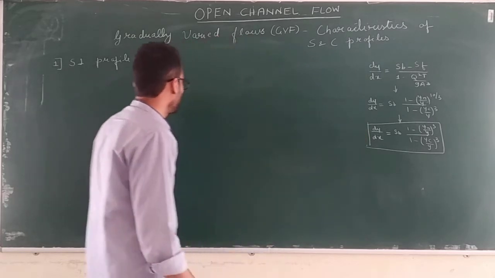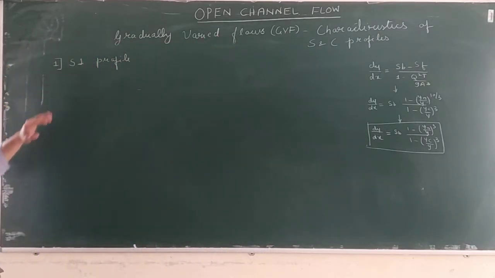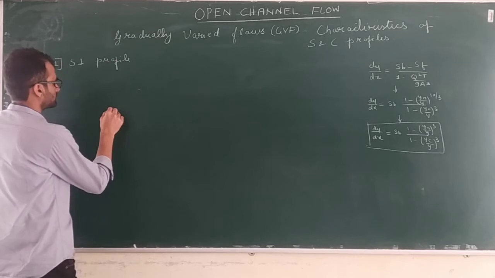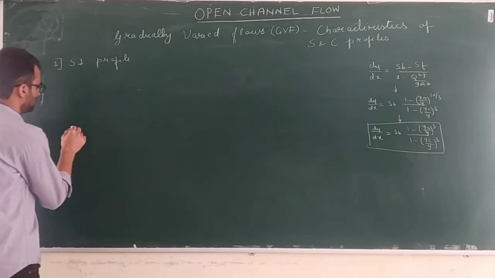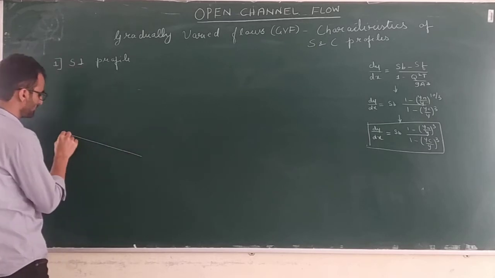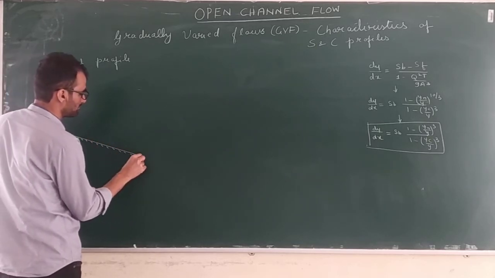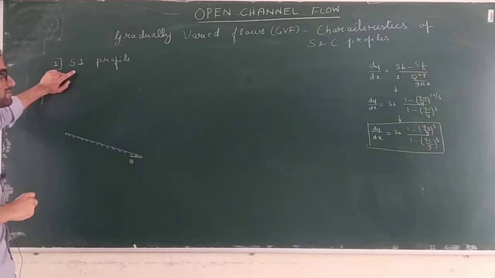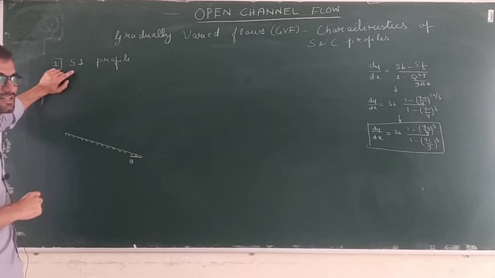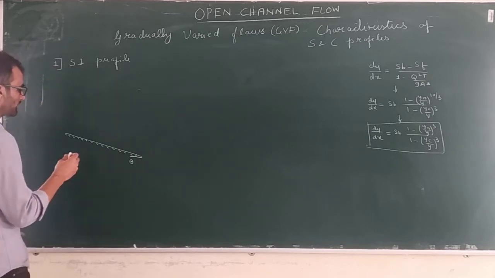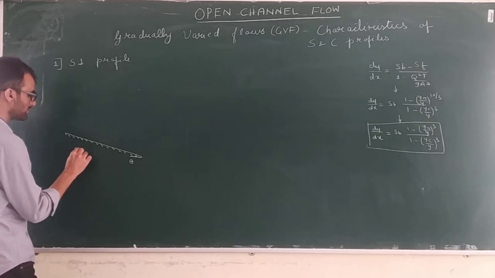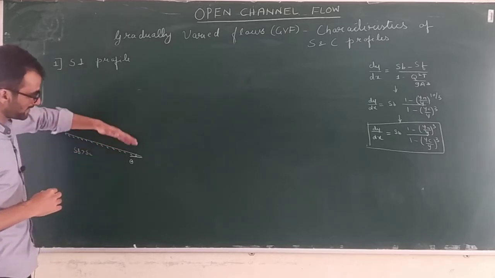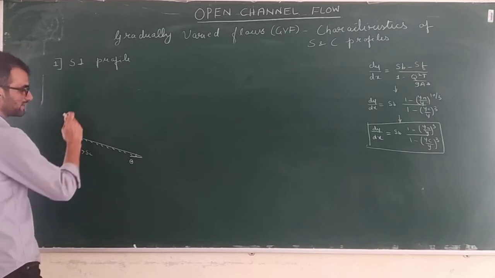Okay. So let's look at the S profiles first. I will draw a channel. Let's draw this slope. Now there are three S profiles we have seen last time: S1, S2 and S3. How are they formed? See, if you have a steep slope, SB is greater than SC. If your slope is greater than the critical slope, then you are going to get a steep channel.